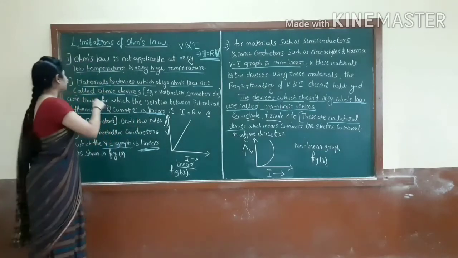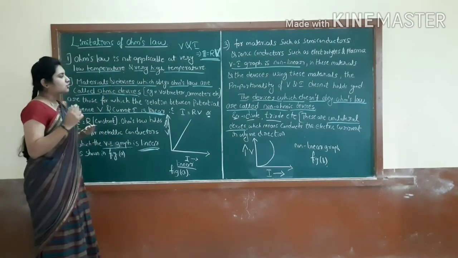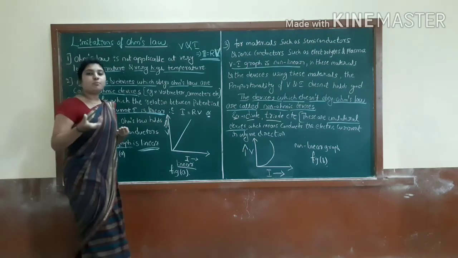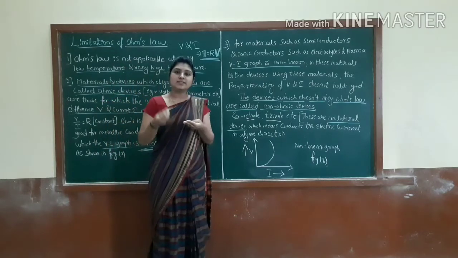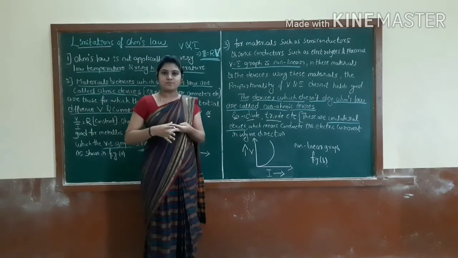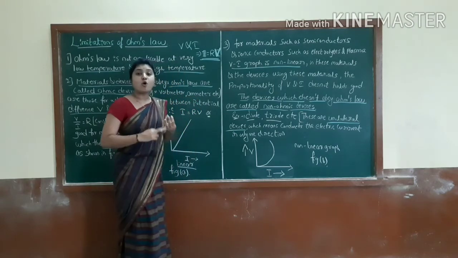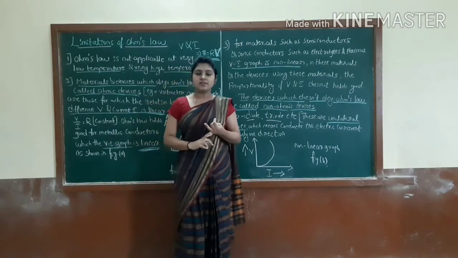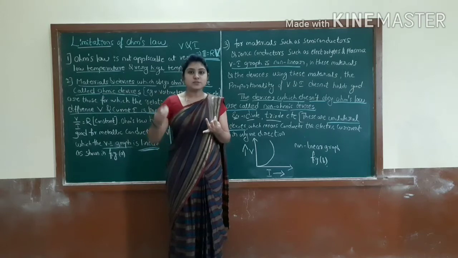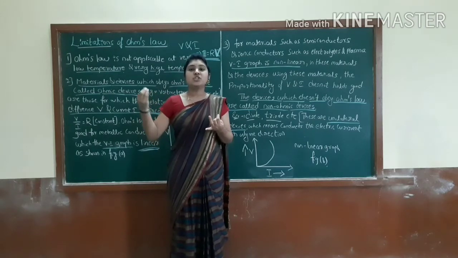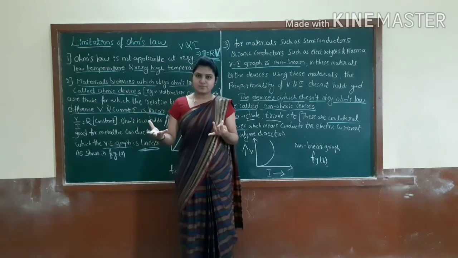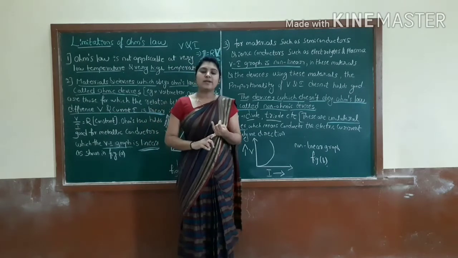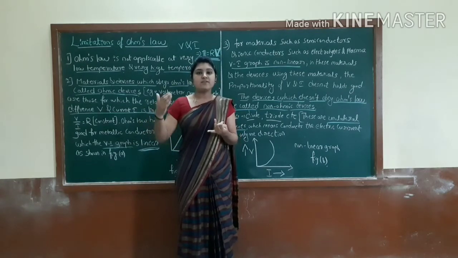Then the second one: the materials and devices which obey Ohm's law are called ohmic devices. What do we call them? Ohmic. Ohmic means the devices or instruments which obey Ohm's law. For example, you can take the voltmeter and the ammeter. You already know about them. A voltmeter is an instrument which measures the potential difference, or the voltage. Then for current, that is the ammeter. It is also an instrument which measures current at a very low amount.